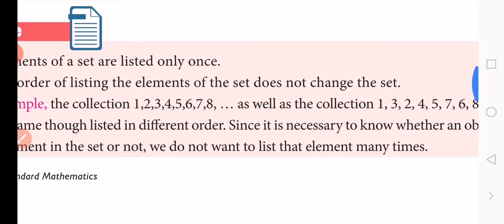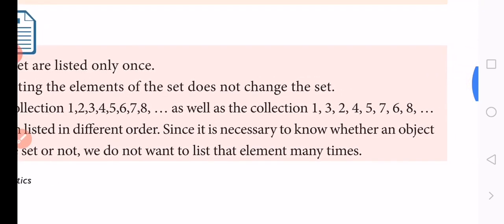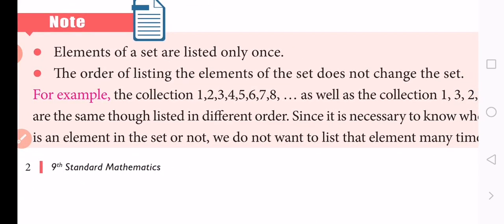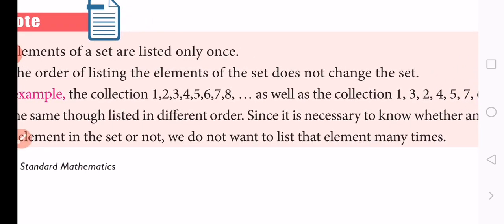Since it is necessary to know whether an object is an element in the set or not, we do not want to list that element many times.